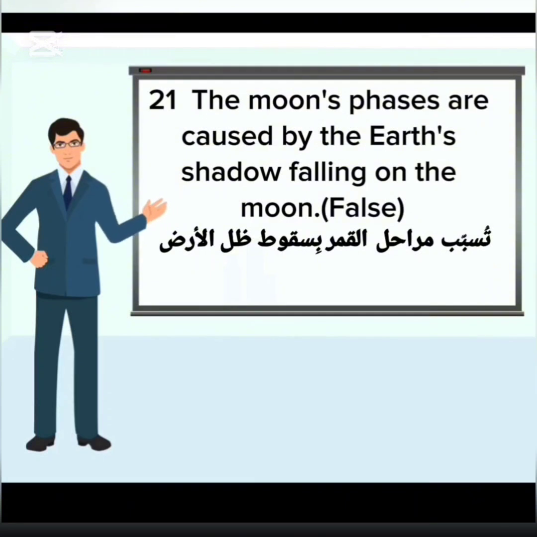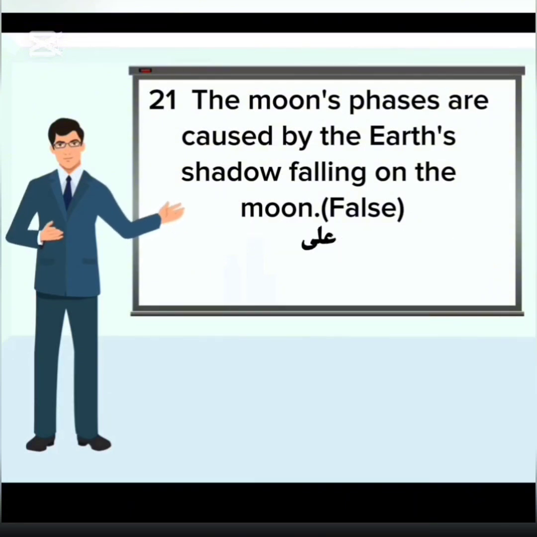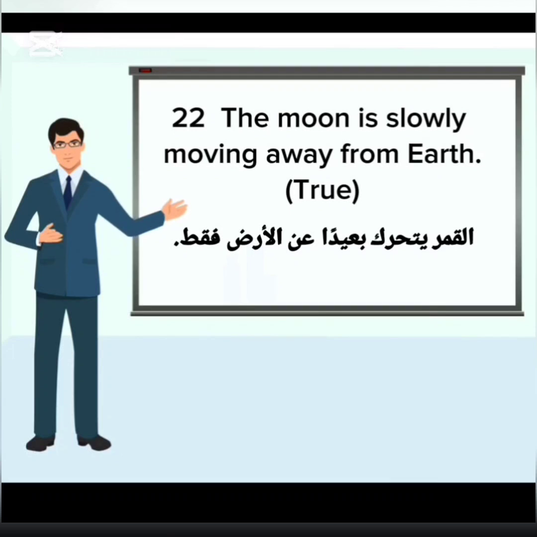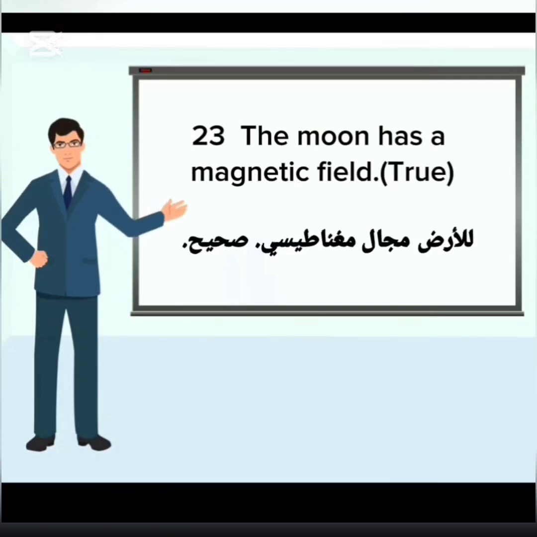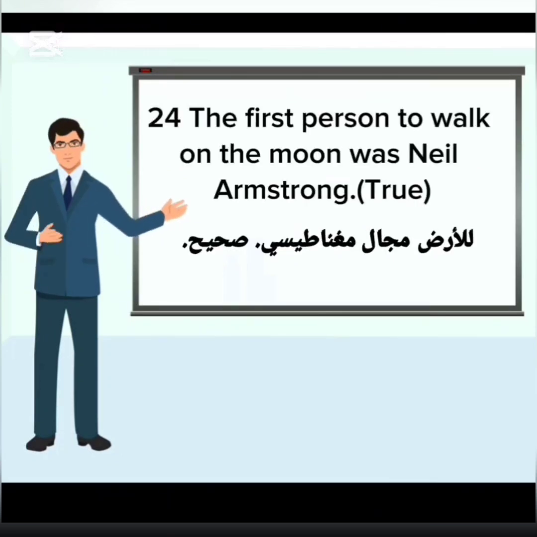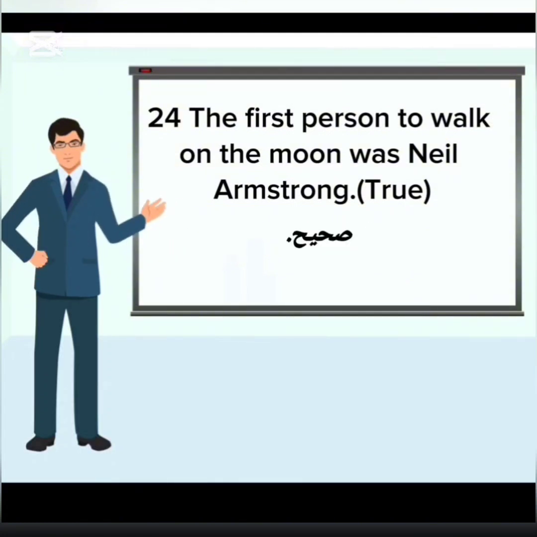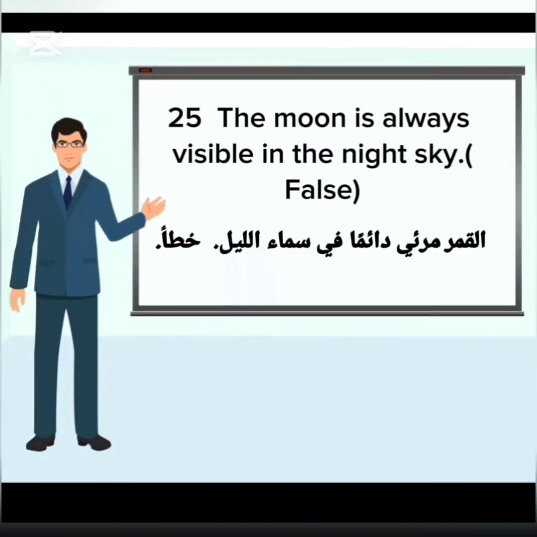21. The moon's phases are caused by the Earth's shadow falling on the moon. False. 22. The moon is slowly moving away from Earth. True. 23. The moon has a magnetic field. True. 24. The first person to walk on the moon was Neil Armstrong. True. 25. The moon is always visible in the night sky. False.